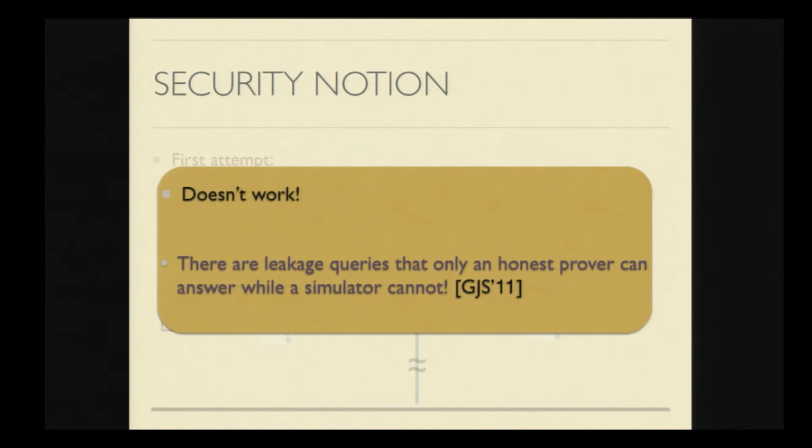But in the case of the simulator, he has no witness, so he will not be able to answer such queries. So clearly the verifier can distinguish whether he is talking to an honest prover or a simulator. This informal argument was given in Garg, Jain, and Sahai, and it presents a significant obstacle in achieving the security notion. So this clearly did not work.